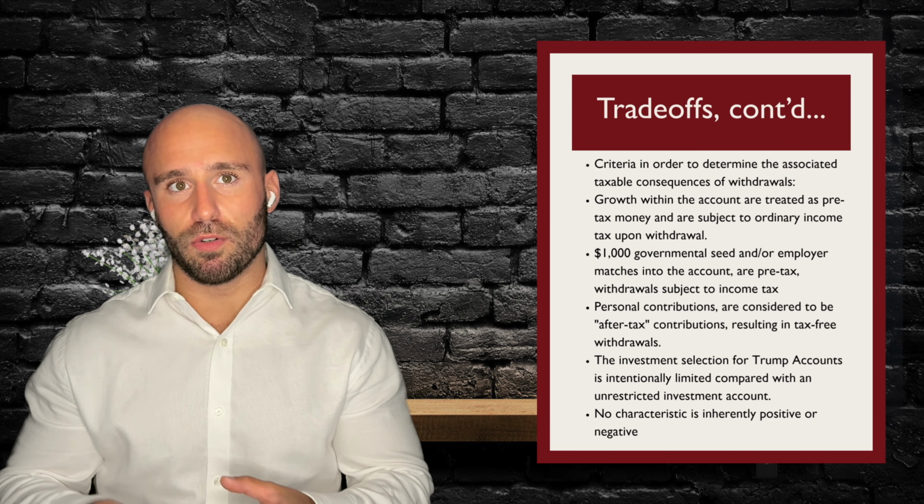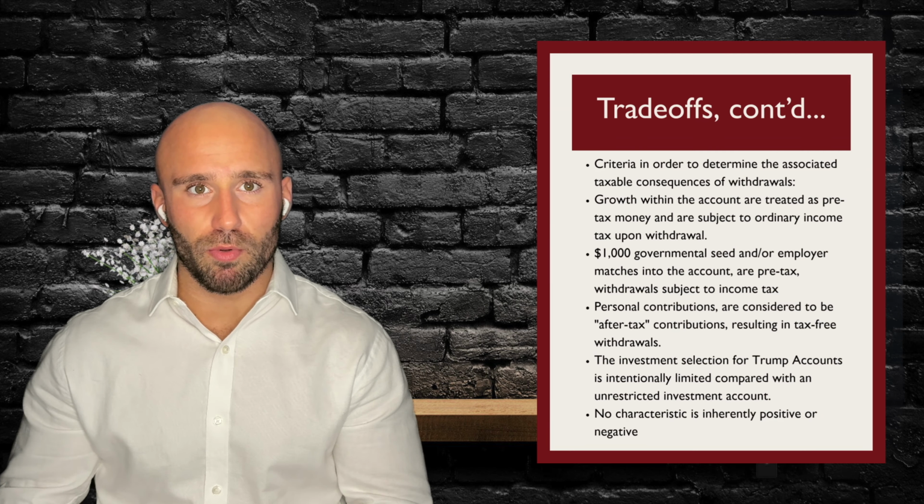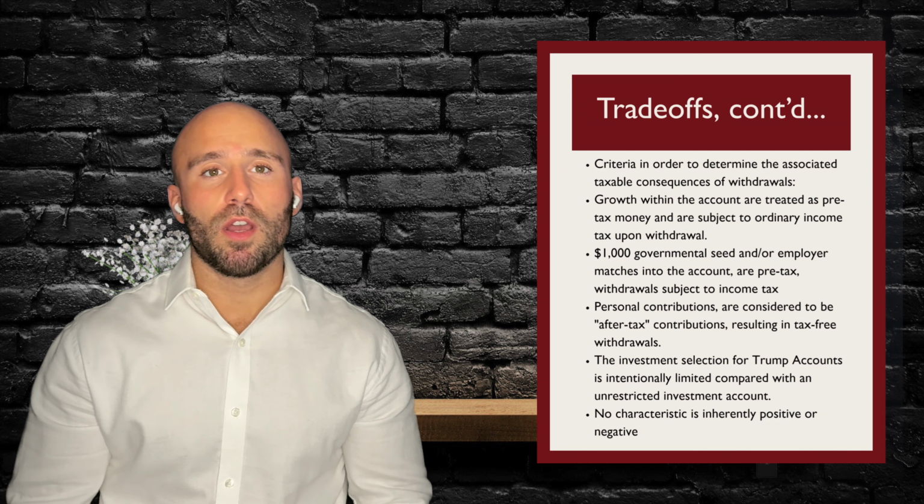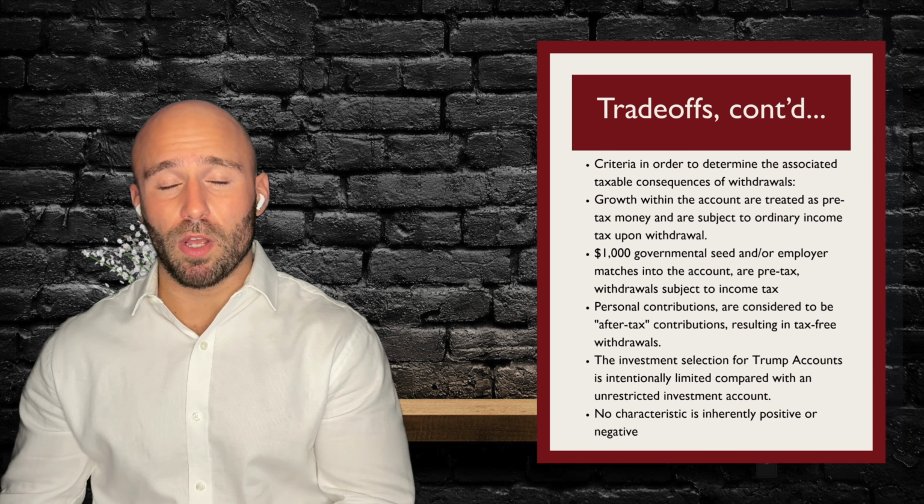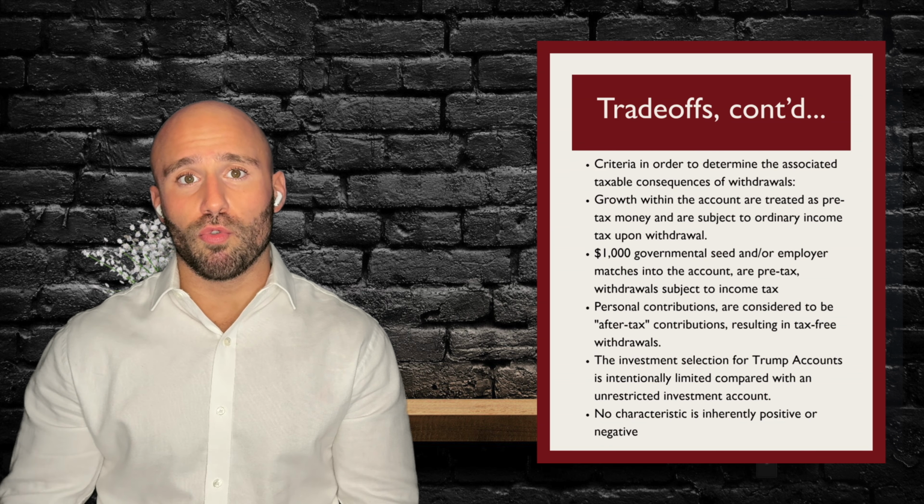The initial $1,000 contributions made by the U.S. Treasury for those eligible children are treated as pre-tax monies as well. So those are also subject to federal income tax at the ordinary tax rate for the 18-year-old. This also applies to employer matches. So if our employer decides to make a contribution on our behalf to these Trump accounts, they get the tax deduction for it that year, but it's treated as a pre-tax withdrawal, which is taxed as ordinary income for the 18-year-old upon withdrawal and distribution.